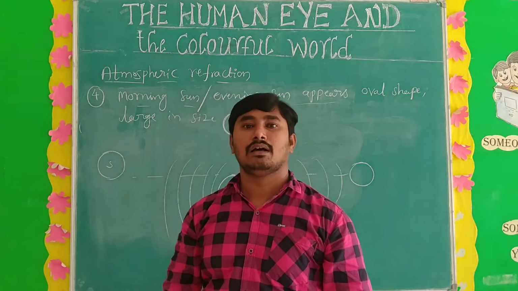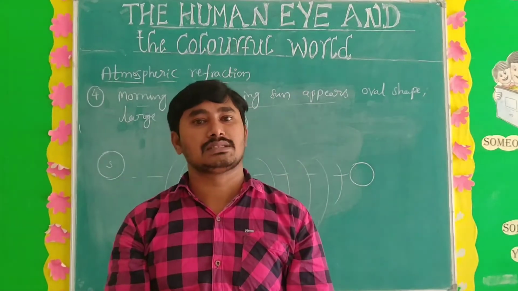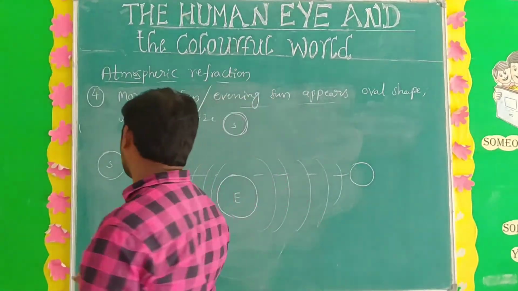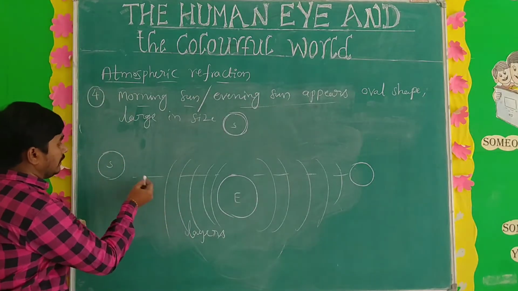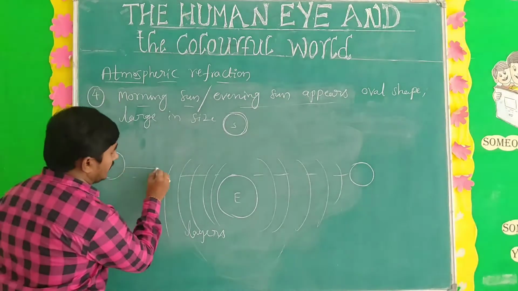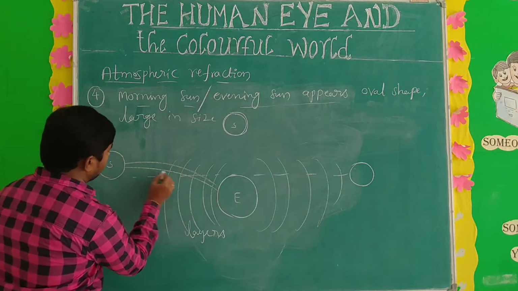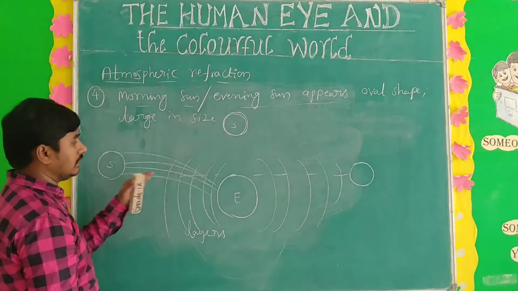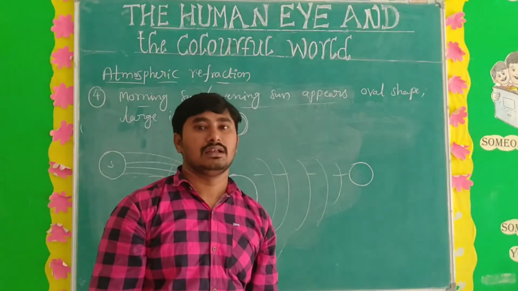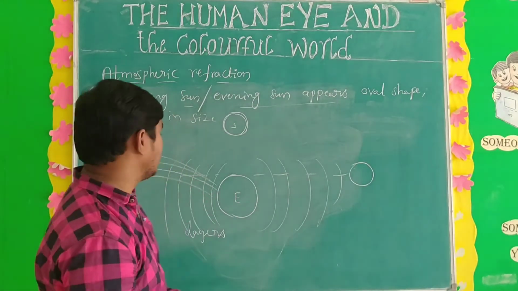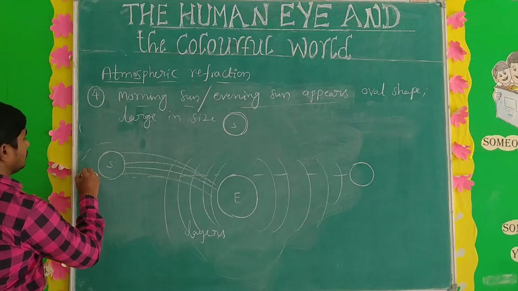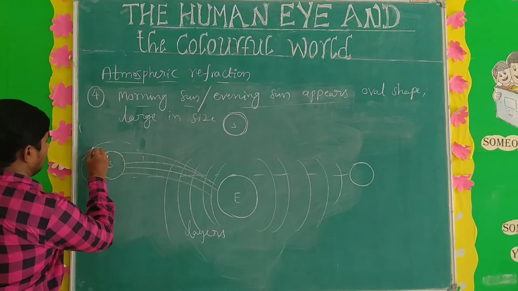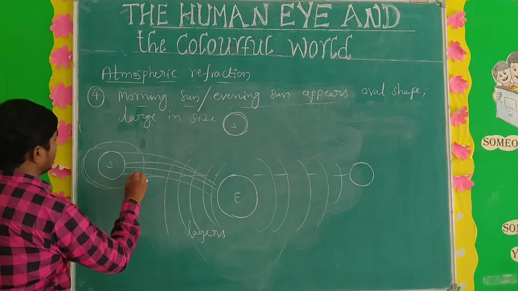The rays bend unequally. When the light rays bend unequally, the size of the sun appears big.